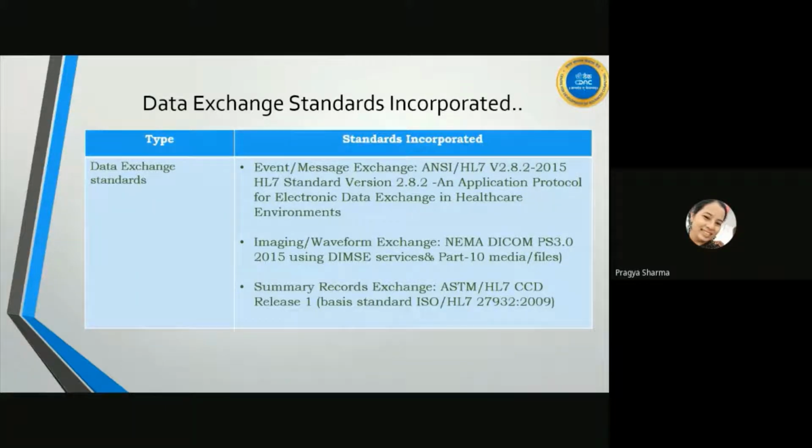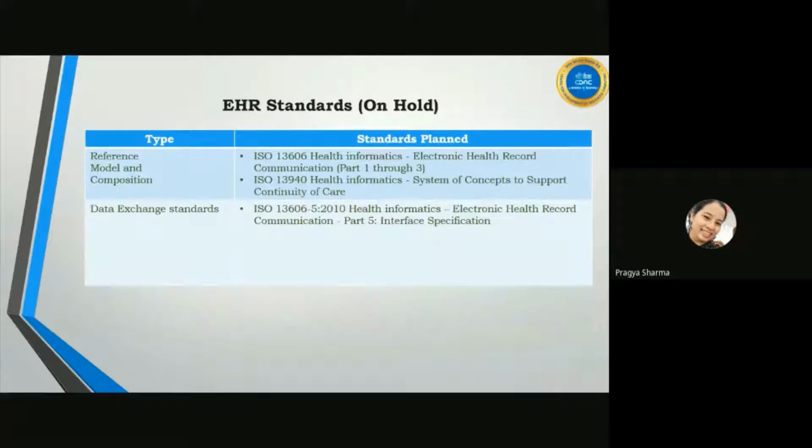Coming to the data exchange and interoperability standards mentioned in the EHR Standards 2016, these three standards we have already incorporated till 2019. We are using HL7 messages for event and message exchange. We are using DICOM for exchanging images and waveforms. We have also integrated a part of CCD within eSushruth. I will explain all these integration workflows later in the presentation.